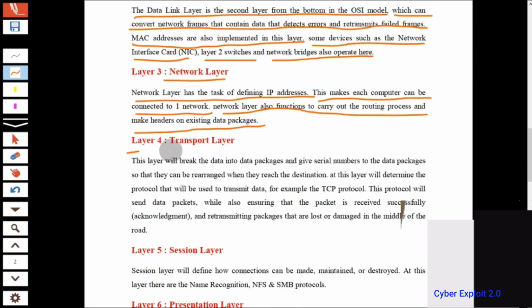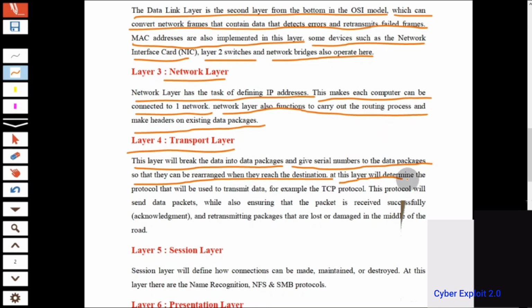Next is the transport layer. This layer breaks the data into packages and gives serial numbers to the data packages so that they can be rearranged when they reach the destination. How we break the data depends on the transport layer, and on the receiver side, how we collect the packets also depends on the transport layer.